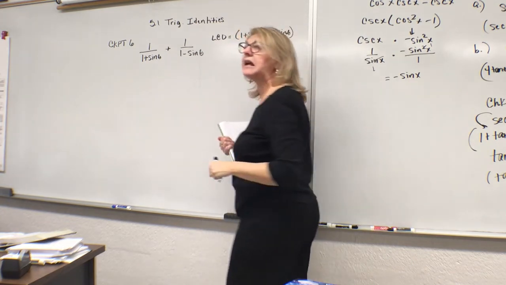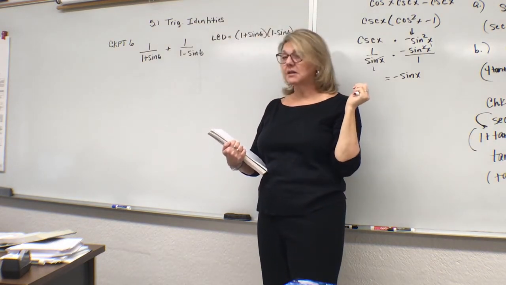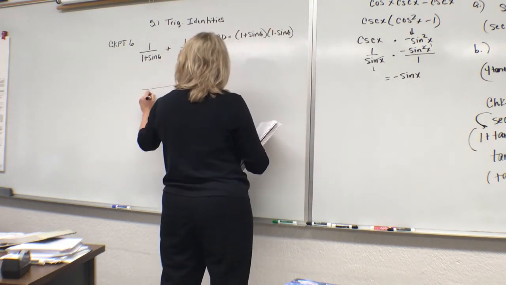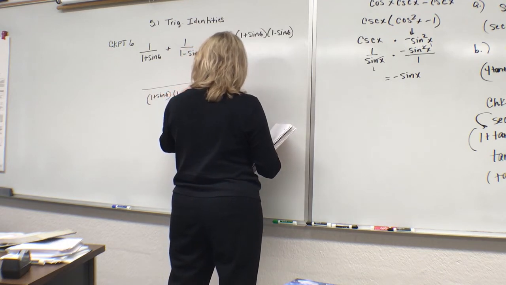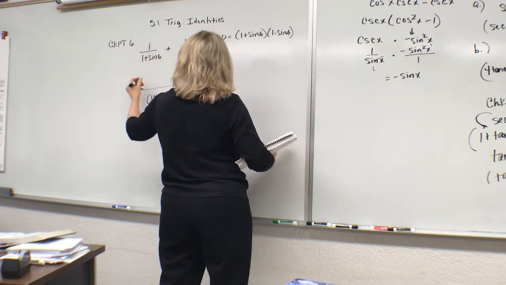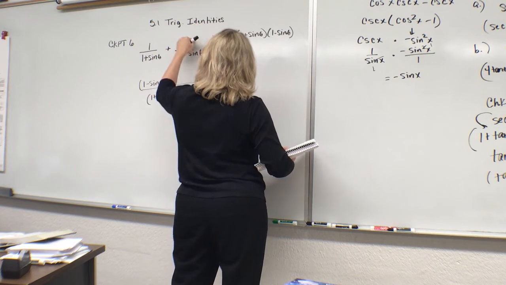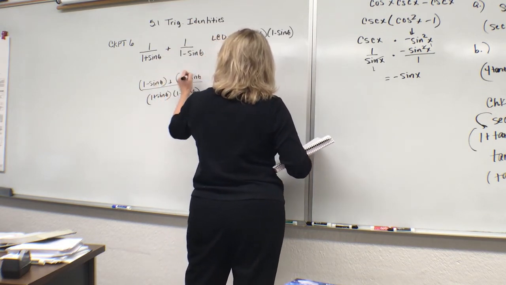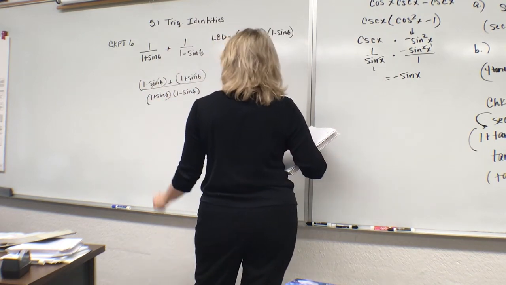So now we're going to create those equivalent fractions. This is an expression. The denominator will not disappear. We need to be reminded that we're going to be left with 1 plus sine theta and 1 minus sine theta in that denominator. This, of course, was lacking a 1 minus sine theta. This fraction lacking a 1 plus sine theta. So now let's go ahead and combine like terms. Well, the sine thetas are going to cancel. That's a good news story.